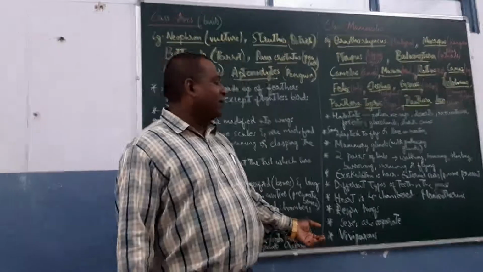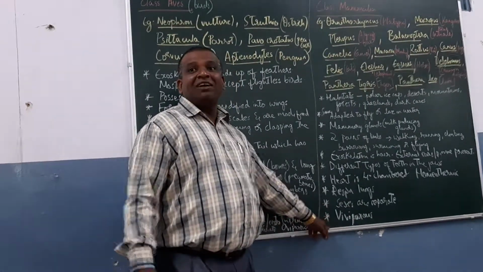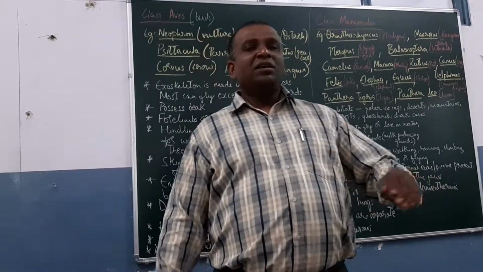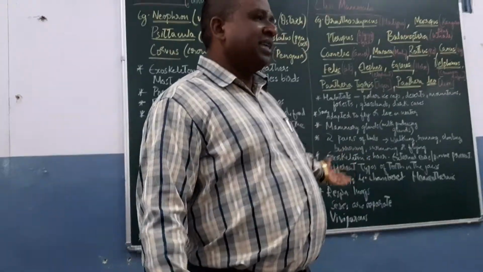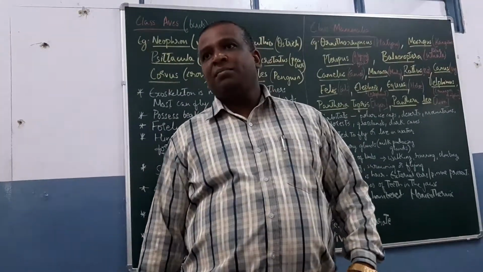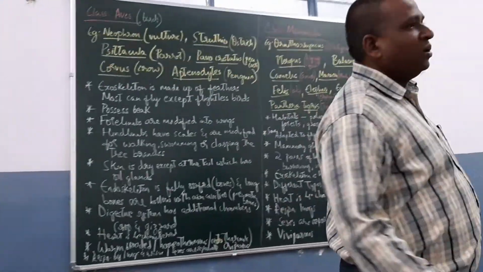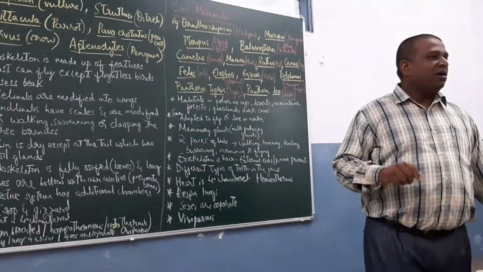All the mammals give birth to young ones. So these are the characteristic features of the highest and most complex form of animal, the mammals. Remember that. That is what you have to remember for the study of the kingdom Animalia, or animal kingdom.